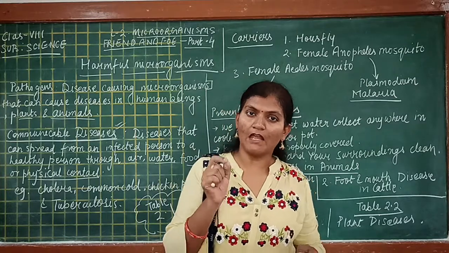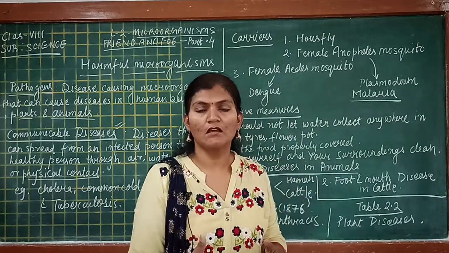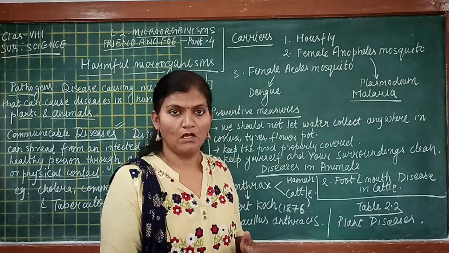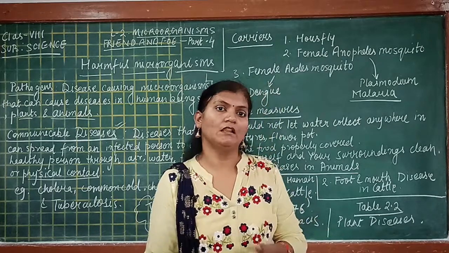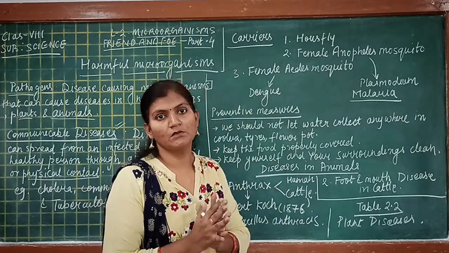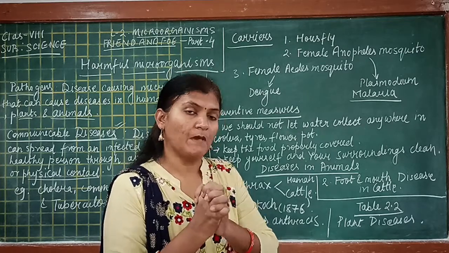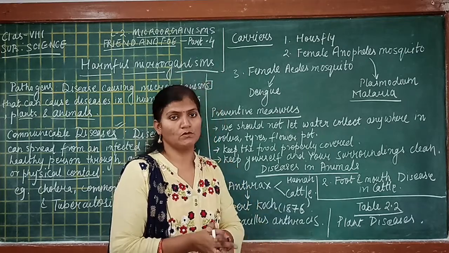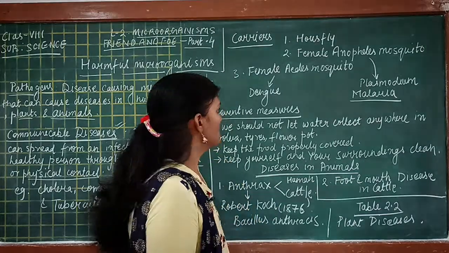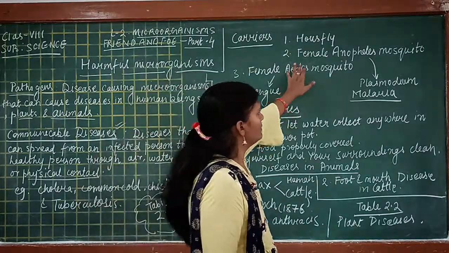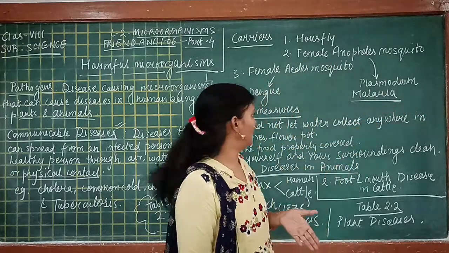And what is actually being transferred? A pathogen, which is the protozoa Plasmodium. It has been transferred from an infected person to a healthy person. Now the healthy person will also suffer from the disease malaria because of the pathogen Plasmodium, which is a protozoa. So we have seen that the female Anopheles mosquito is the carrier for malaria.